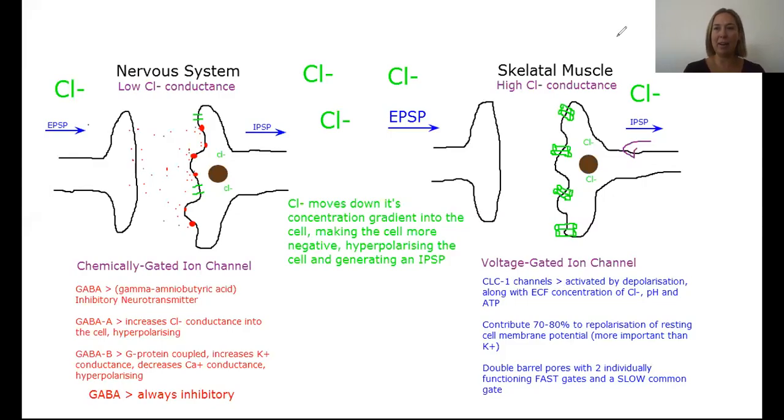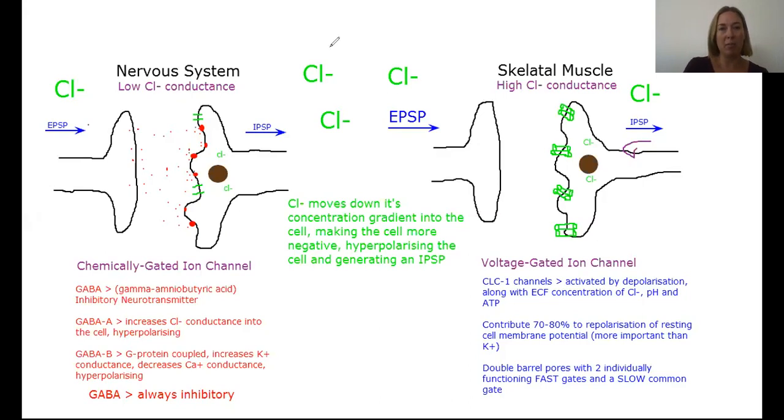Hi, this is Meg. I'm a second year physiology student, and today I'm going to attempt to explain to you chloride's role in tissue excitability within the nervous system and skeletal muscle.